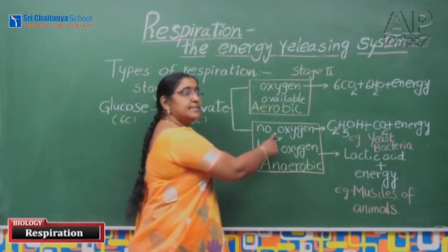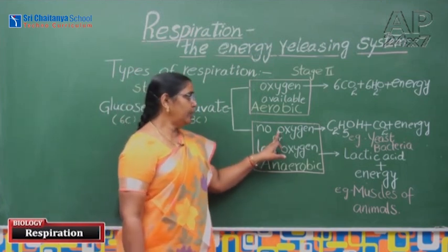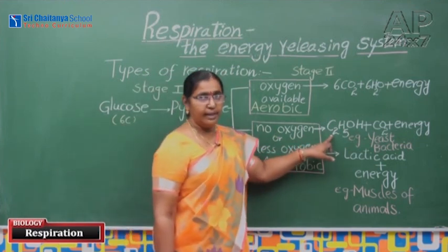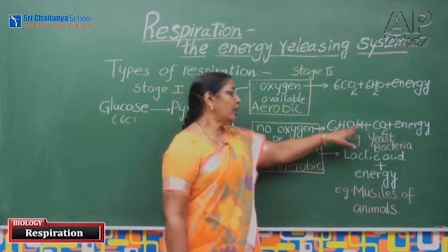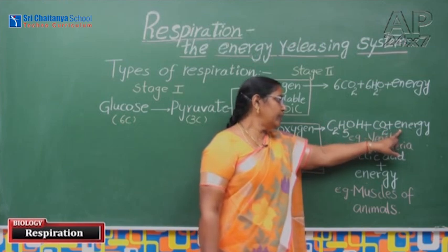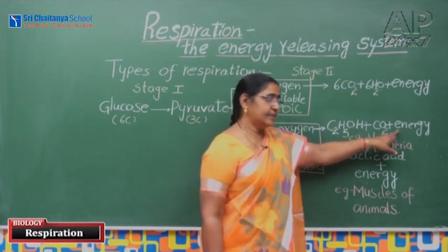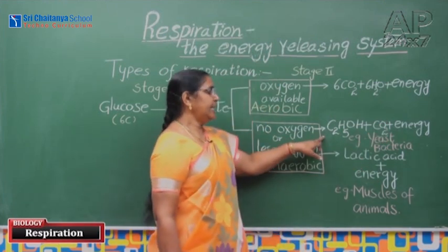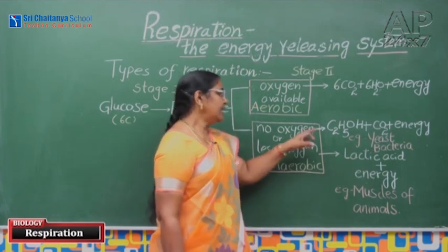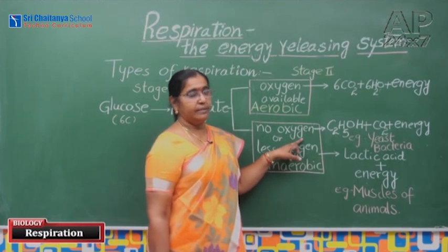If oxygen is not applied or not available, at that time pyruvate gives ethyl alcohol or ethanol, carbon dioxide and some energy. Compared with aerobic respiration, this energy is less. Generally, it takes place in yeast and bacteria. This process is called fermentation.